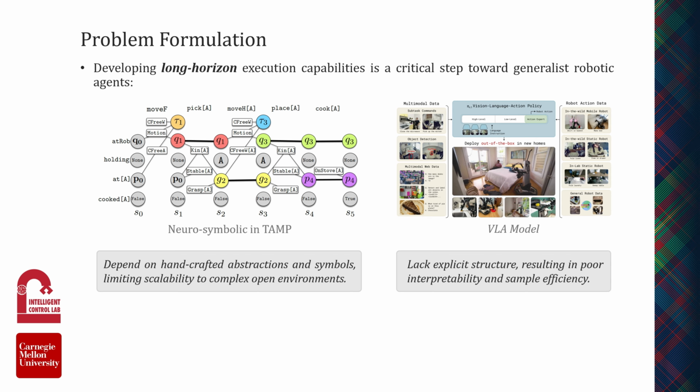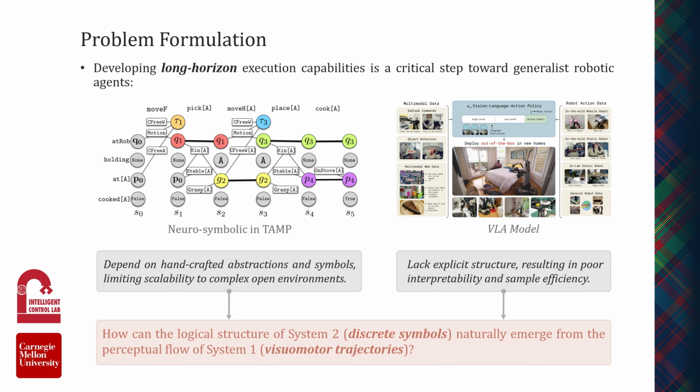This brings us to our core question. How can the logical structure of System 2 naturally emerge from the perceptual flow of System 1?